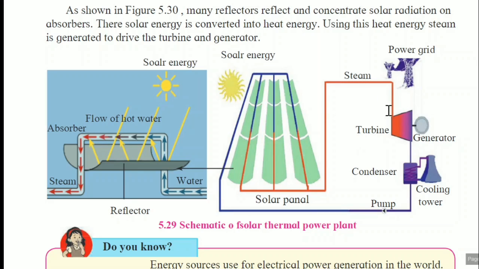Through that, there is the formation of steam. That steam falls on the turbine. This turbine is connected to the generator. The generator will start, and the electricity is supplied through the power grid. Whatever remaining steam is there goes to the condenser, that means the cooling tower, where condensation occurs. That cool water again flows through the solar panels, and again it gets heated, boiled, and steam is formed. In this way, a thermal power plant works.